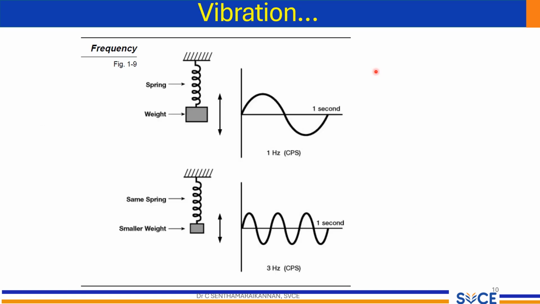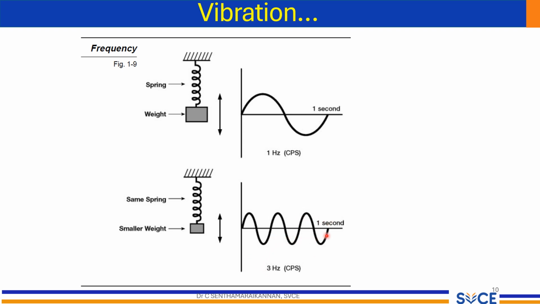Frequency, denoted in hertz, is a key parameter in vibration analysis. It represents the number of cycles that occur in a second. In the illustration, we observe two scenarios: a spring with a weight that oscillates at 1 Hz, meaning it completes 1 cycle per second. The same spring with a smaller weight oscillates at 3 Hz, completing 3 cycles per second.